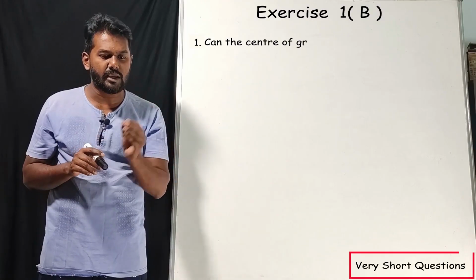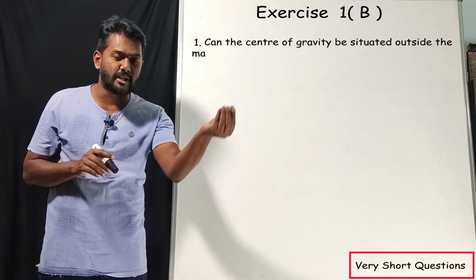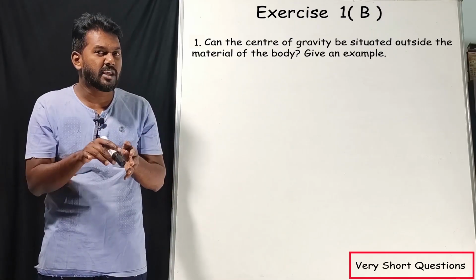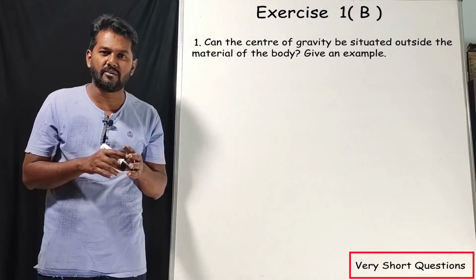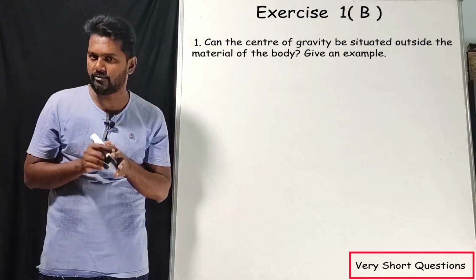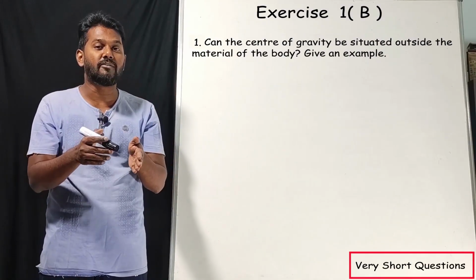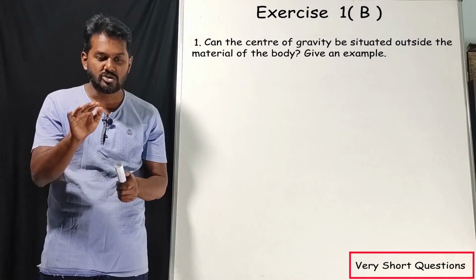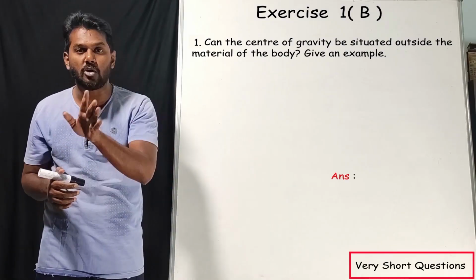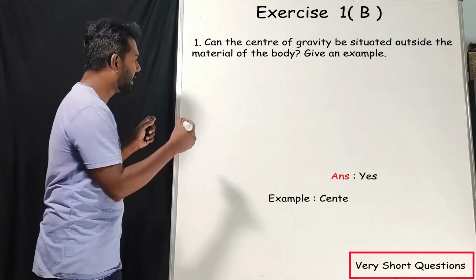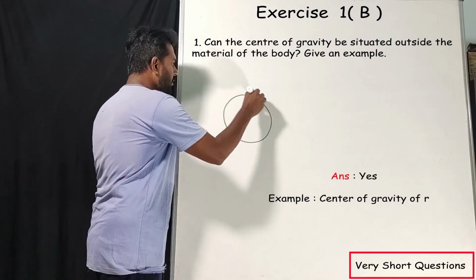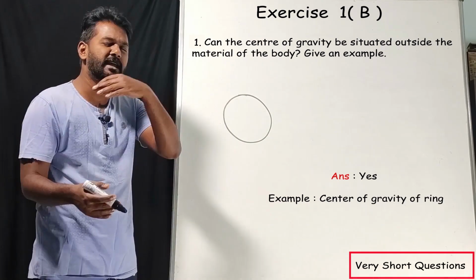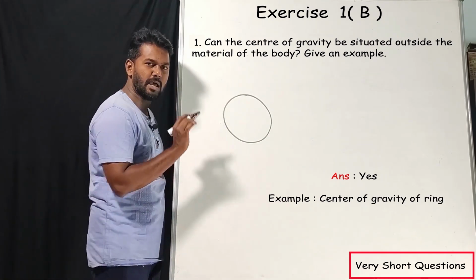Can the center of gravity be situated outside the material of the body? Give an example. If you have seen my explanation about center of gravity, this question is a piece of cake for you. Center of gravity can be situated outside the material. So the answer is yes, it is possible. Example, we'll take a ring, like an engagement ring. You can take any ring as an example.